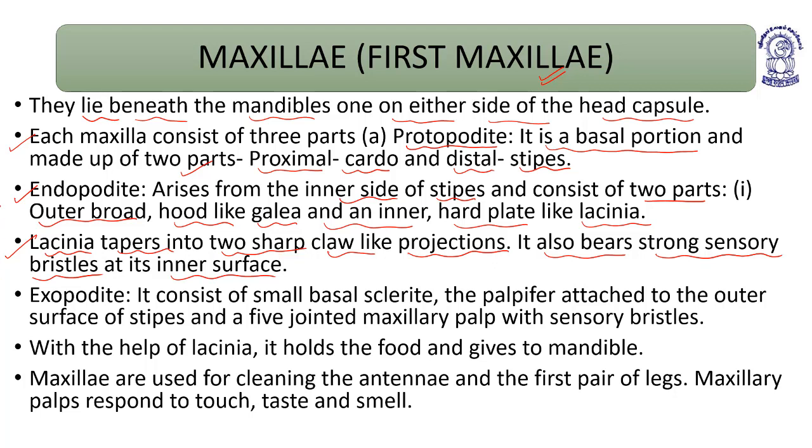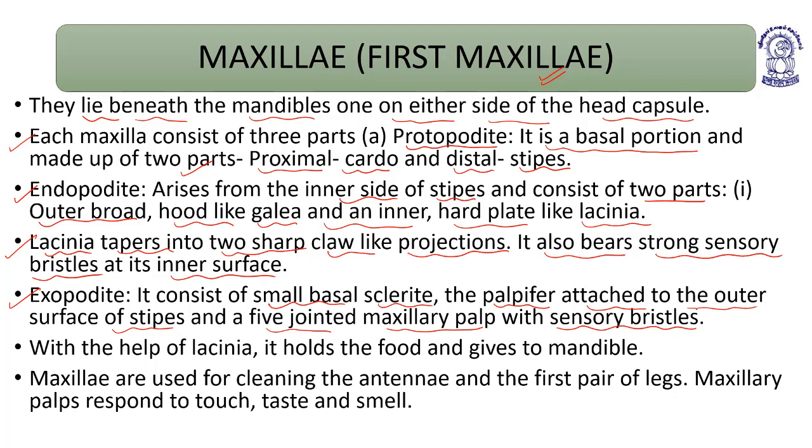Then comes the third part, the exopodite. It consists of a small basal sclerite, the palpifer attached to the outer surface of the stipes, and a five-jointed maxillary palp with sensory bristles.